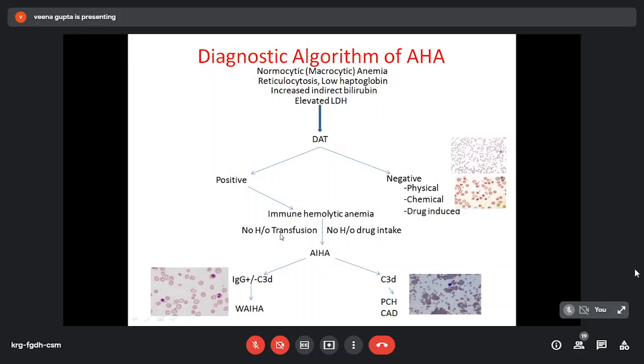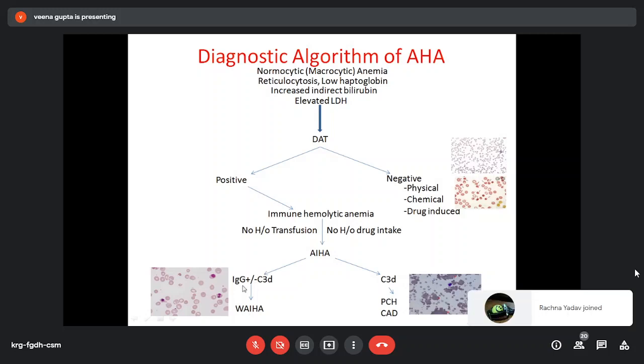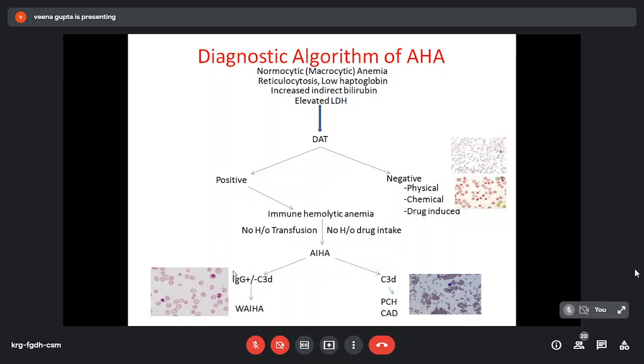If it is positive, then we think of immune hemolytic anemia. Then we ask for history of transfusion or history of drug intake. If no history of drug intake or no history of blood transfusion, then we think of autoimmune hemolytic anemia. Autoimmune hemolytic anemia, I told you, can be IgG mediated or IgM mediated. If it is IgG mediated, it is called warm antibody immune hemolytic anemia, and it causes destruction by coating of RBC by IgG, which leads to recognition by macrophages and extravascular hemolysis.